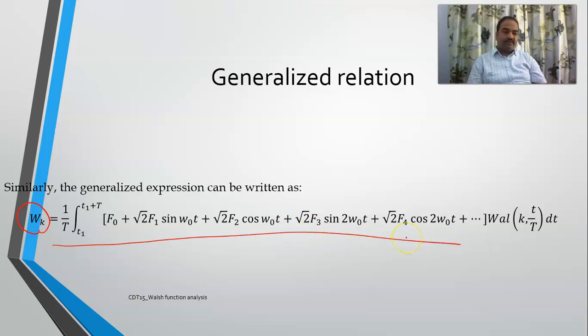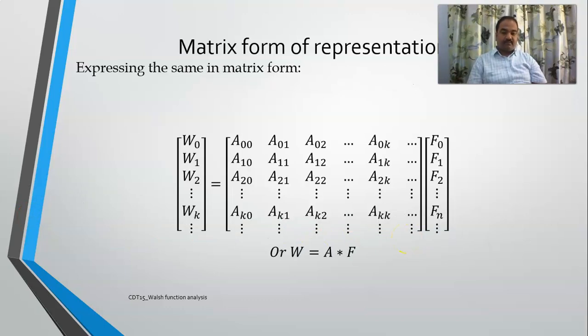Now if I represent these things in a matrix format, w naught to wk, and if you want to go up to n minus 1, this is the order. Then what is the order of a naught? This is the A matrix.